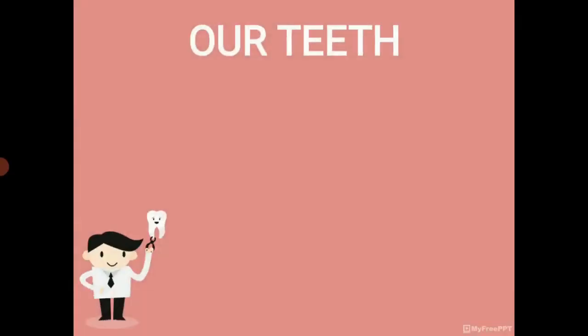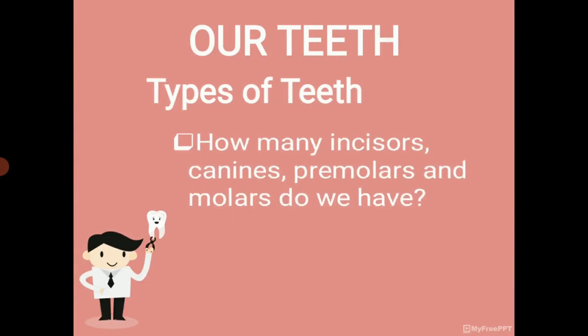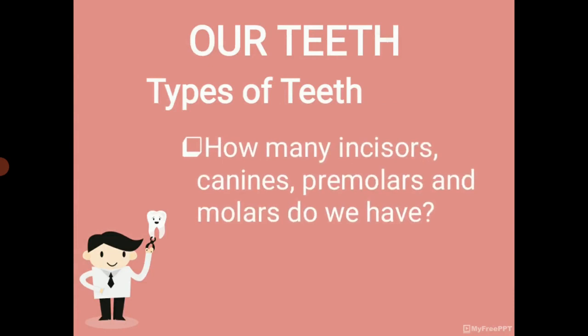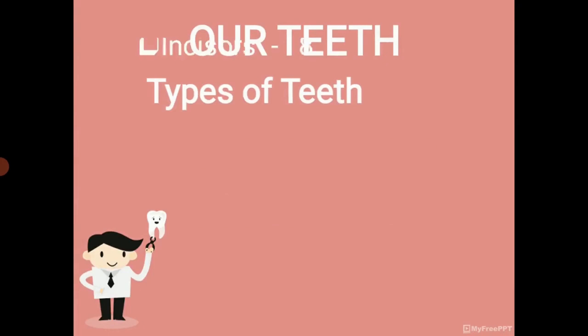Do you know how many teeth in each type? How many incisors, canines, premolars and molars do we have? We have 8 incisors. 4 in upper jaw and 4 in lower jaw. Totally 8 incisors.